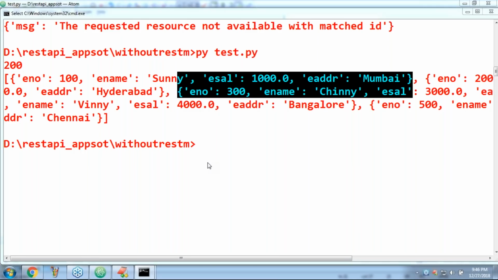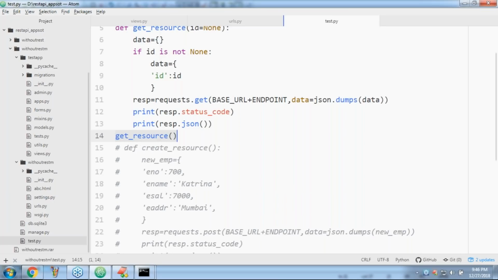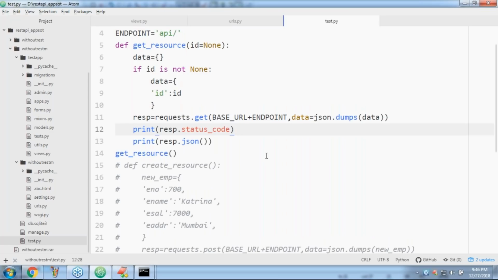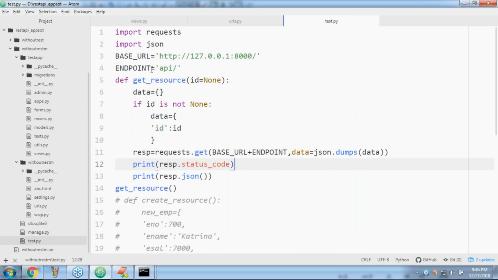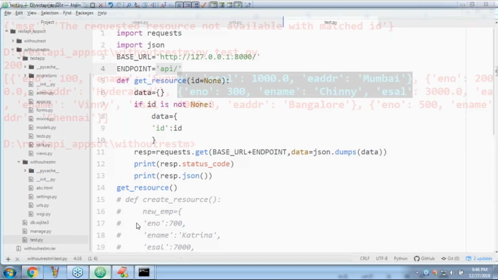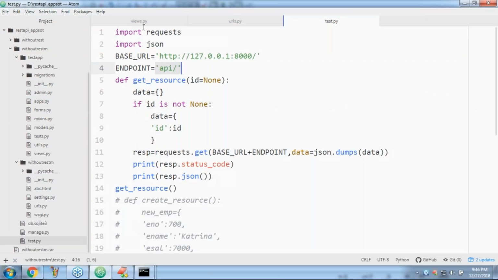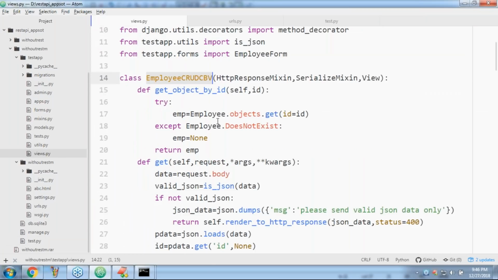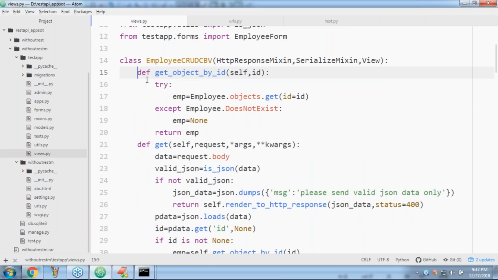How many endpoints I'm using for this? Only one endpoint. That's all. Sir, this is the style you have to use while developing the code. So the get method is very clear for you.